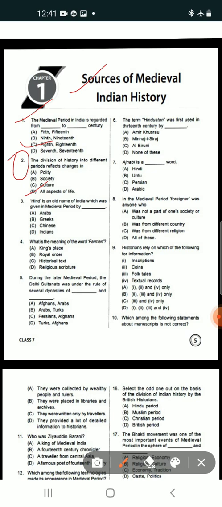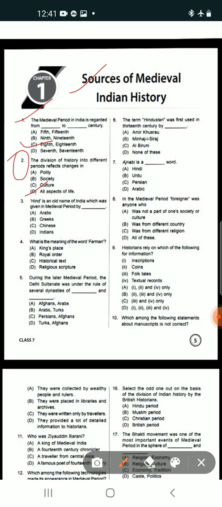Next is question number 3. Hind is an old name of India which was given in the medieval period. Who gave this old name, Hind?